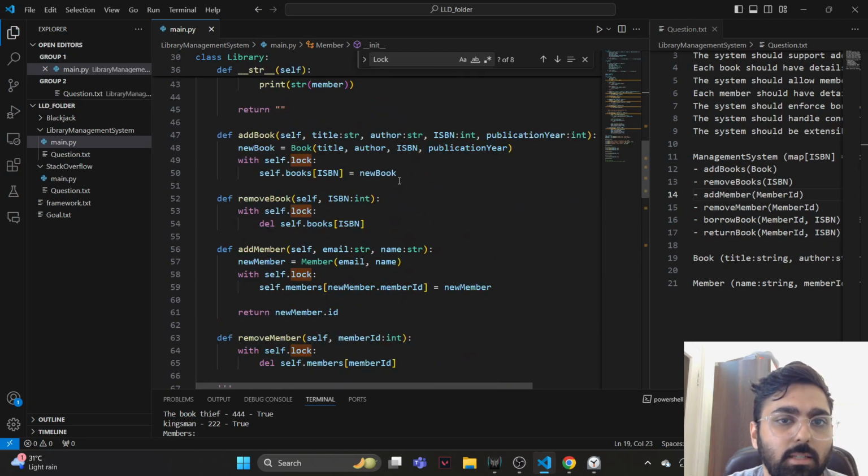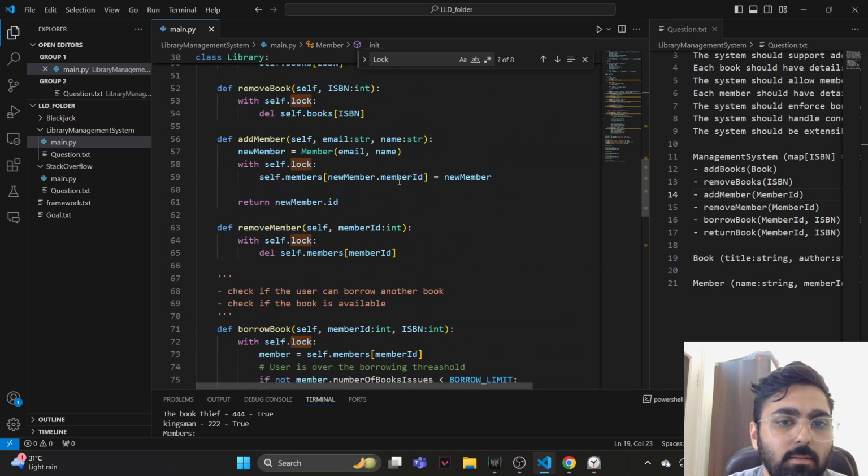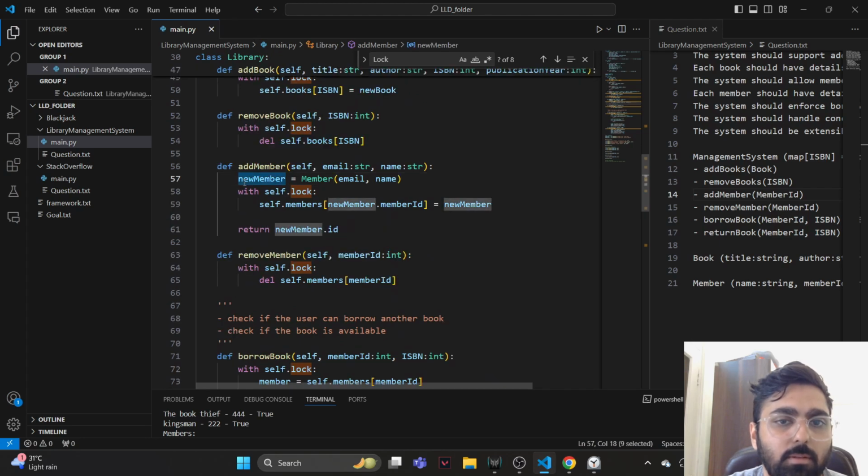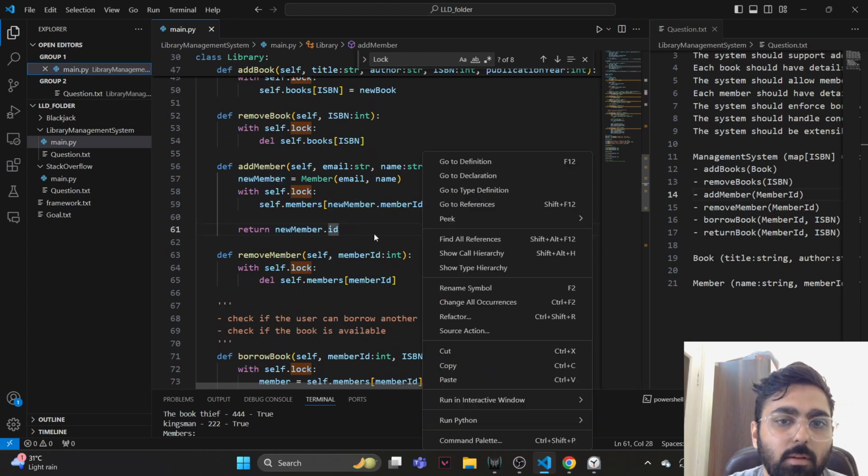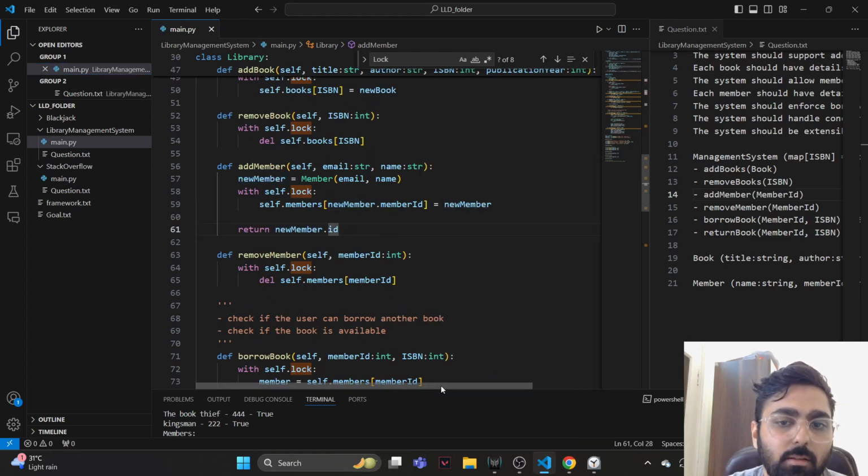So why is it taking it as the same ID? If I go to the add member function, it creates a new member, takes the member ID and marks it over there, and returns the new member.id.